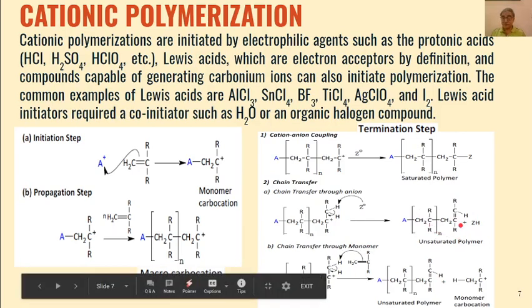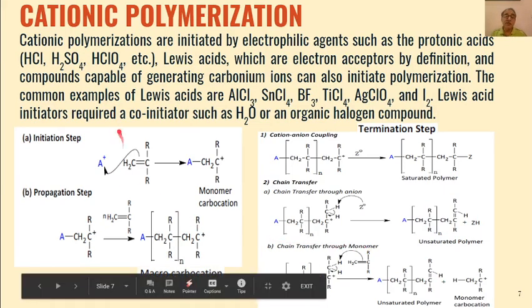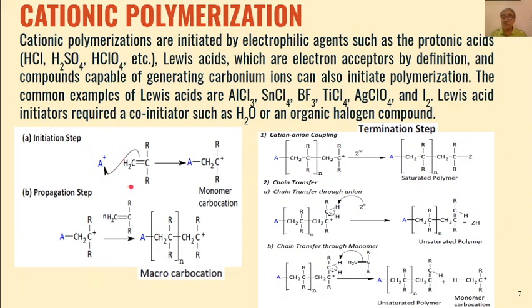be a stable polymer. Then chain transfer can also take place through some monomer, because we have seen that the monomer will add the cations or positively charged ion.